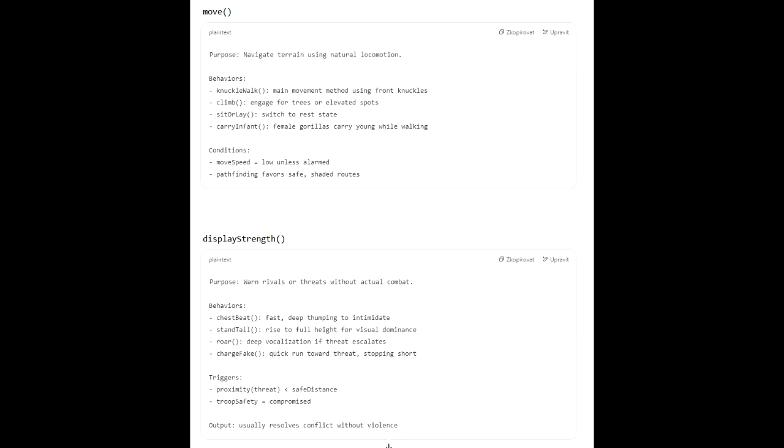Typically, conflict resolution without violence, maybe changing the rival's aggression level. It's like a little algorithm for conflict management. Identify trigger, execute behavioral sequence, update state. It absolutely is. Breaking down these fluid, seemingly instinctive animal behaviors into discrete steps, triggers, inputs, outputs, that's fundamentally how you approach designing algorithms or systems in software, dissecting the natural into a logical flow.